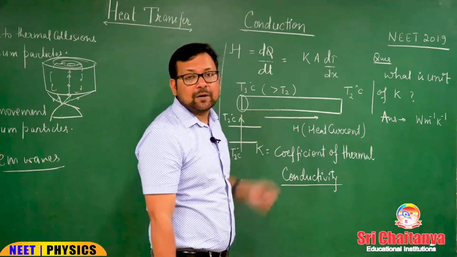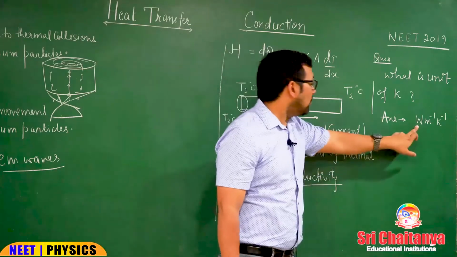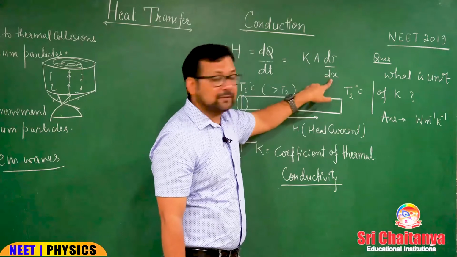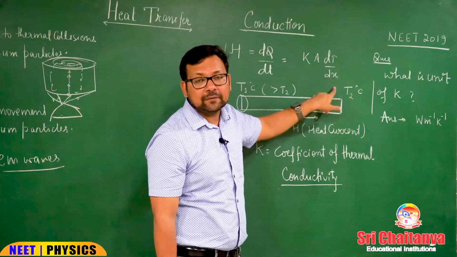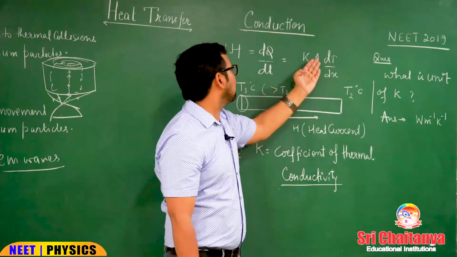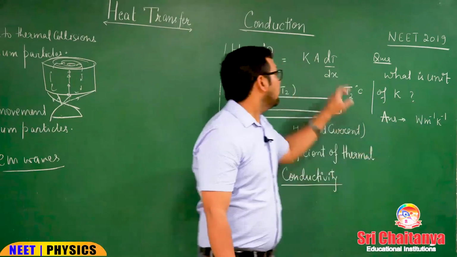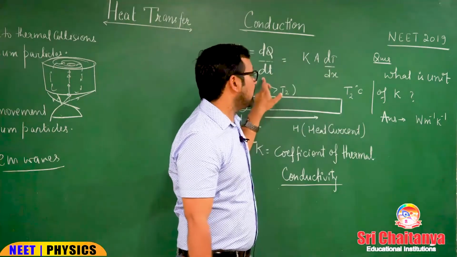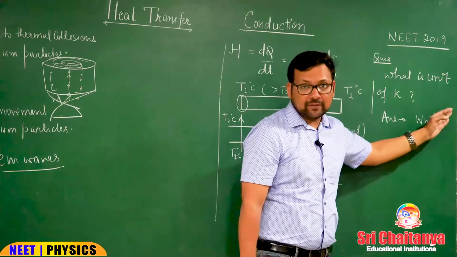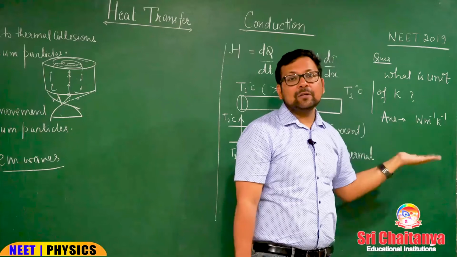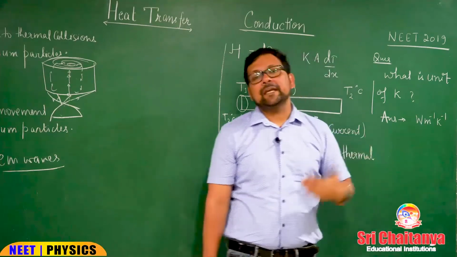So the SI unit for power will be watt. Area is meter square divided by length, meter square by meter, so one meter is left, and meter will go in the denominator. So meter's power is -1, and temperature will also go in the denominator, so Kelvin power is -1. So the SI unit of thermal conductivity is watt per meter per Kelvin.